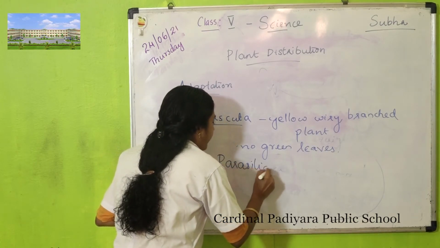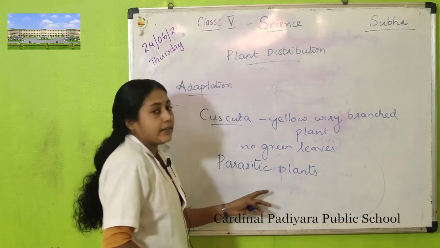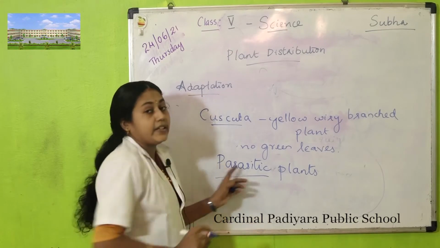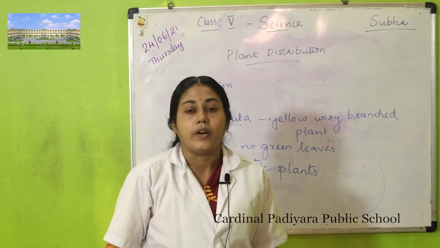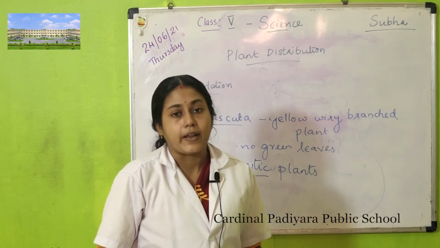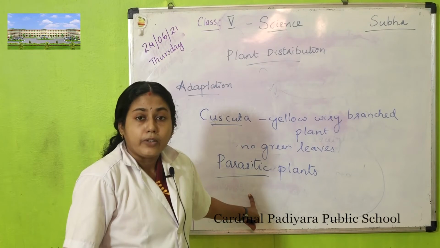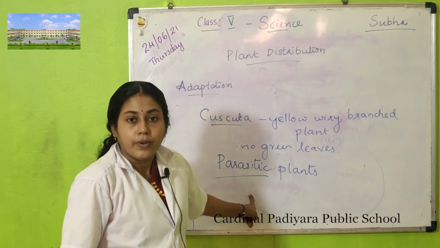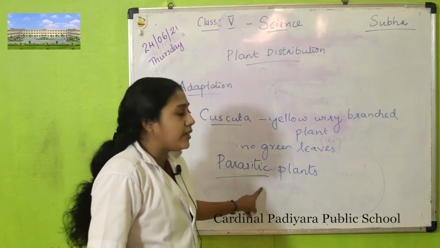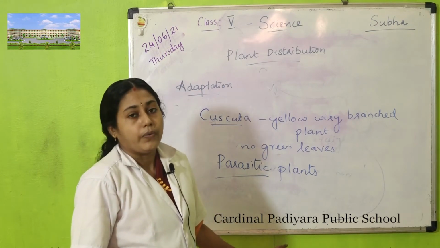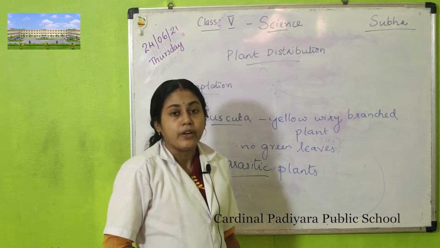Parasitic plants. So what are parasitic plants? Plants which take food from another plant are called parasitic plants. These parasitic plants are not able to prepare their own food due to the absence of chlorophyll. They don't have chlorophyll or green color, so they cannot prepare food.